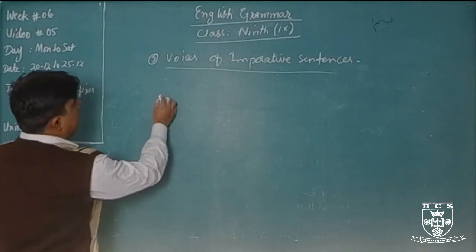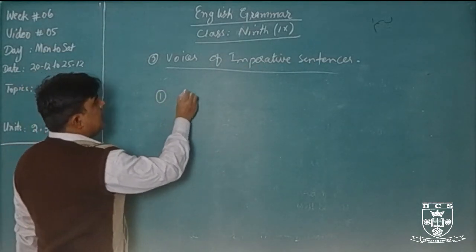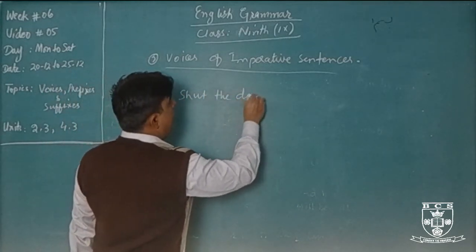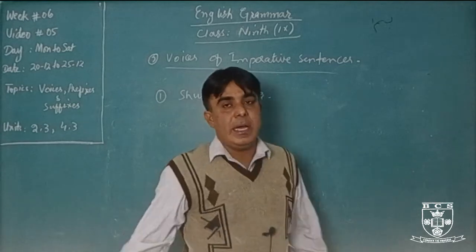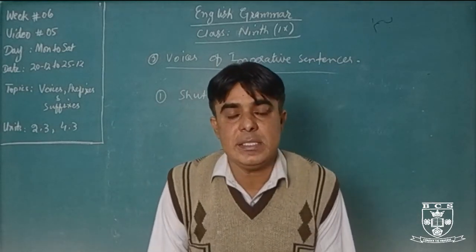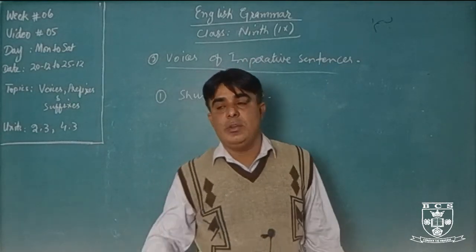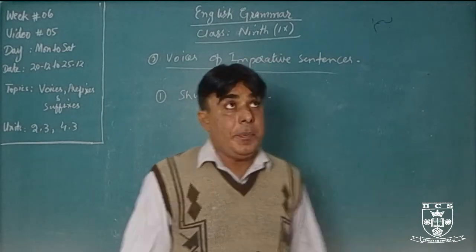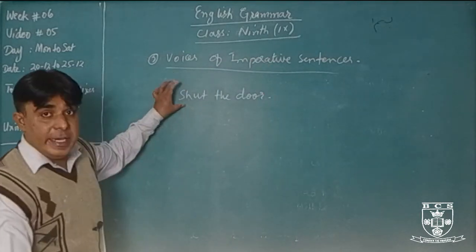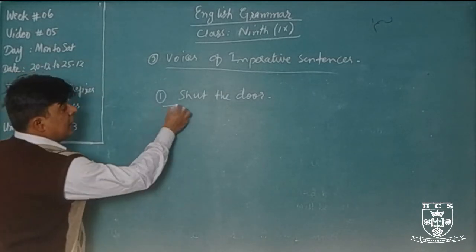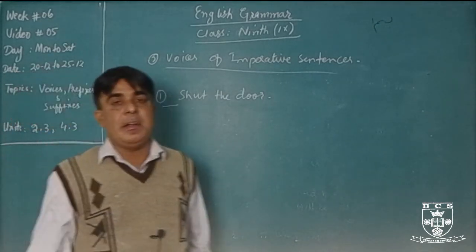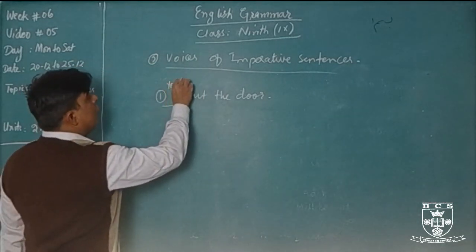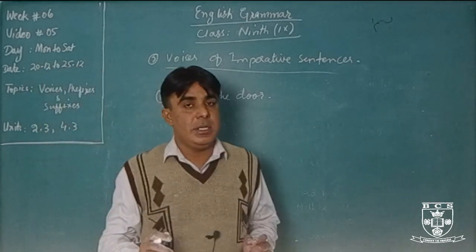For example, number one sentence is shut the door. Okay. In imperative sentence we always use request and order. You can say suggestion, advice, forbid, and etc. Okay. Shut the door. Here subject is missing. There is no subject in imperative sentence. What will be subject here? You. It is understood.